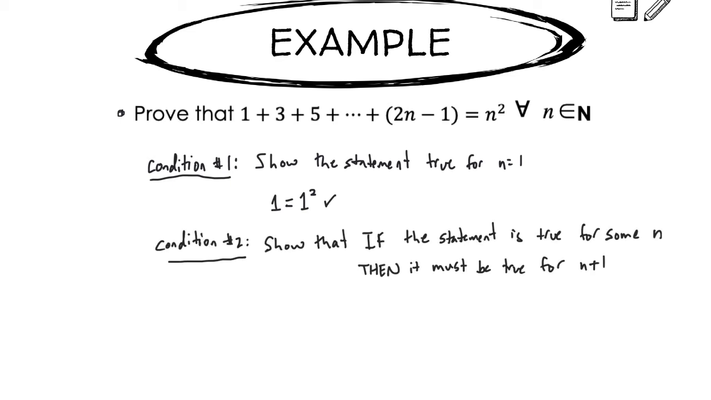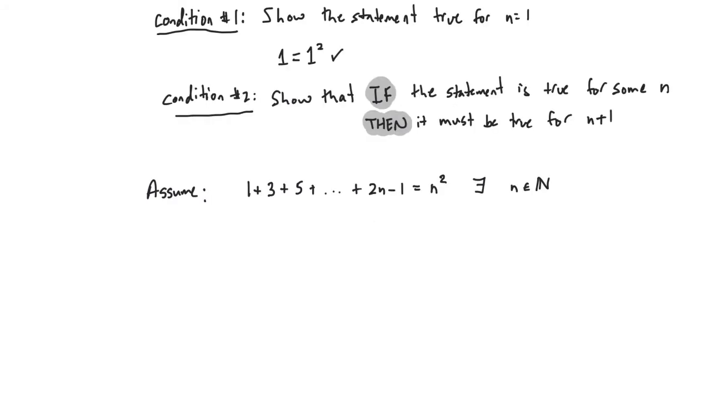I'll remind you that condition 2 says to show that if the statement is true for some number n, then it must be true for n plus 1. We have our if-then statement. And remember, the if part is what we're allowed to assume. We're going to assume that the statement is true for some number n. 1 plus 3 plus 5 plus up to 2n minus 1 is equal to n squared.